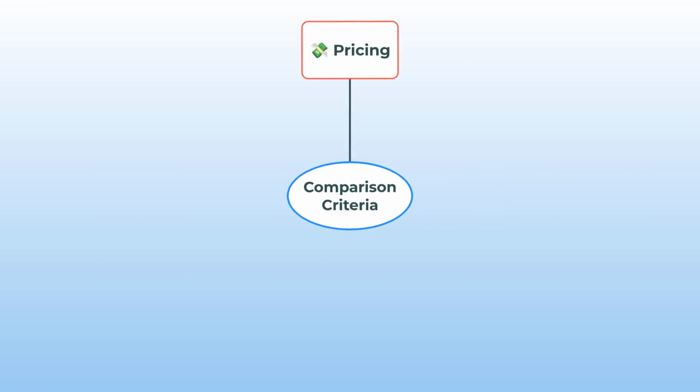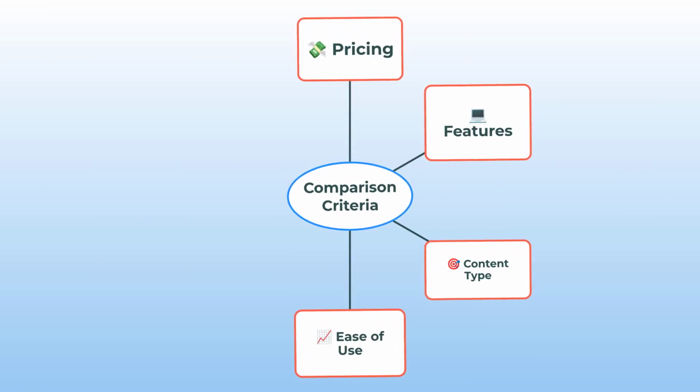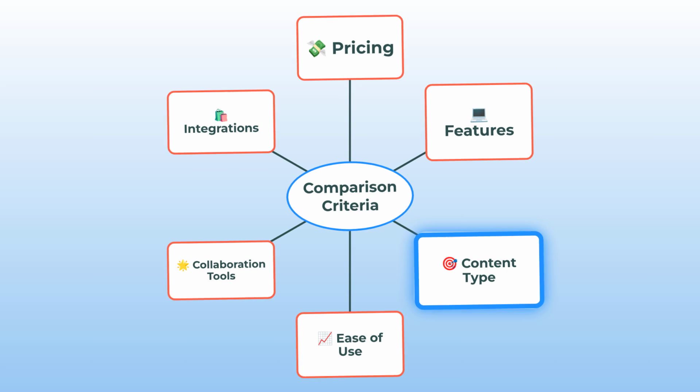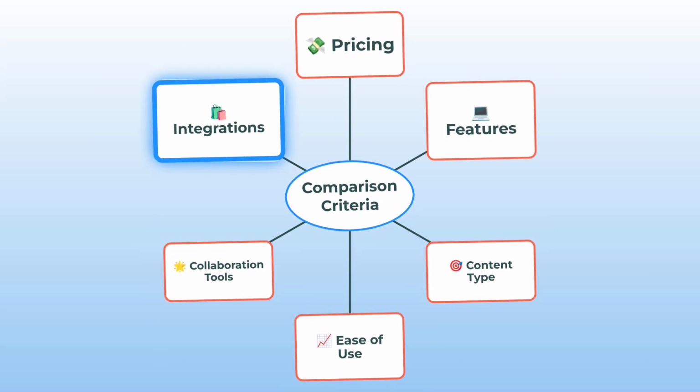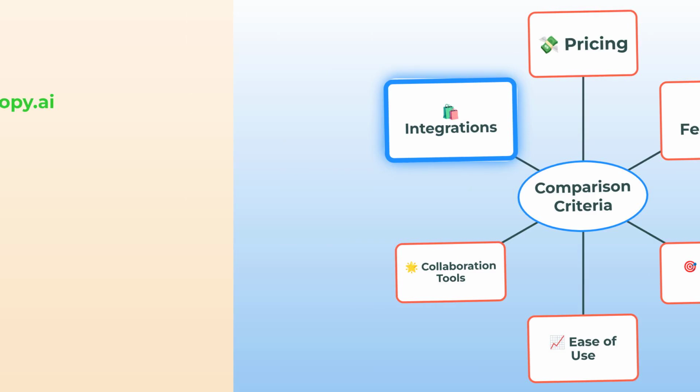All right, so before we jump in, here's the roadmap. We're talking pricing, features, content type, ease of use, collaboration tools, and integrations. Yep, we're covering all the bases. Let's get into it. Let's kick off with pricing.